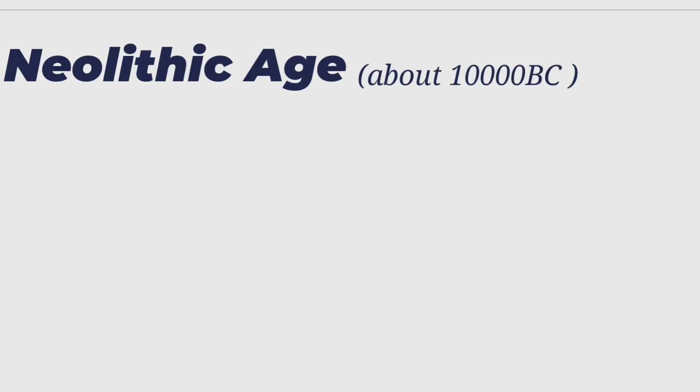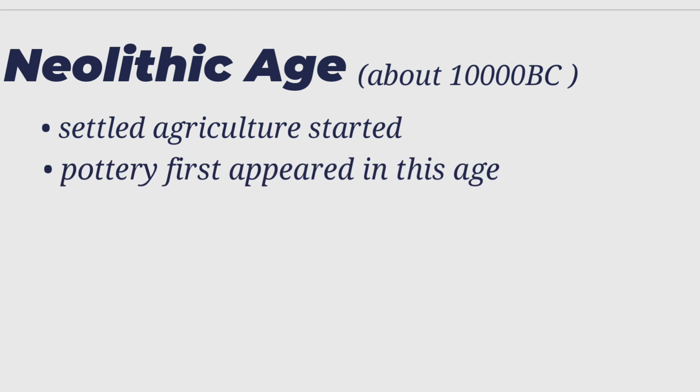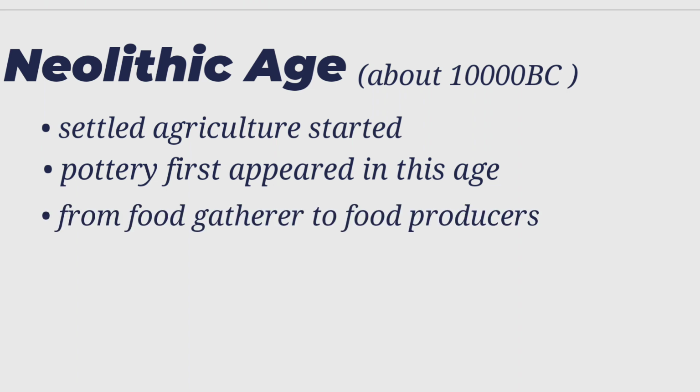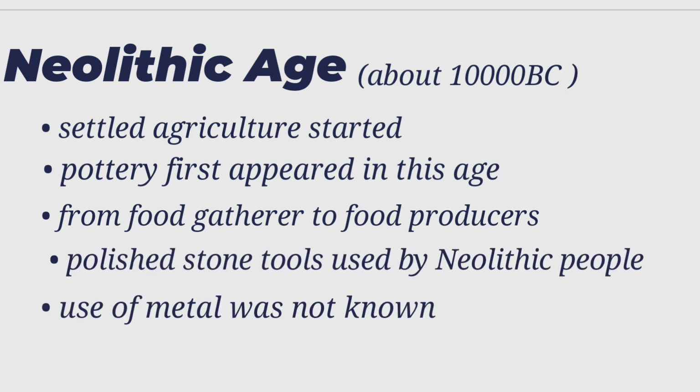The Neolithic Age is mainly characterized by the development of settled agriculture and the use of tools and weapons made of polished stones. The major crops grown during this period were ragi, horse gram, cotton, rice, wheat, and barley. Pottery first appeared in this age. The Neolithic Age saw the man turning from food gatherer into food producer. It also witnessed the use of pottery for the first time. People used microlithic blades in addition to tools made of polished stone. The use of metal was unknown to Neolithic people.